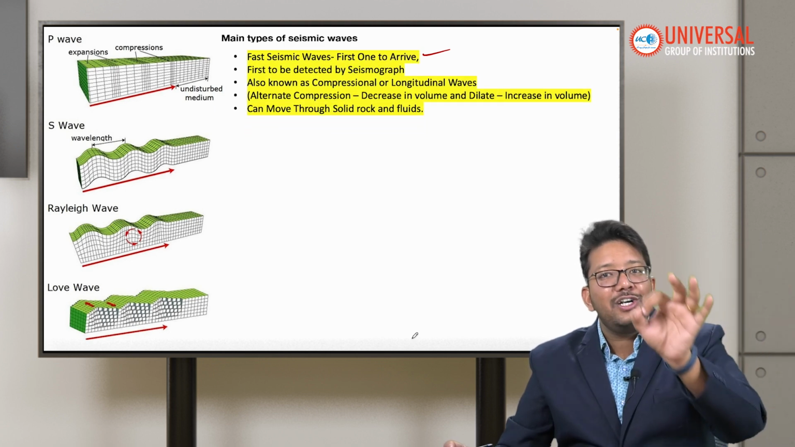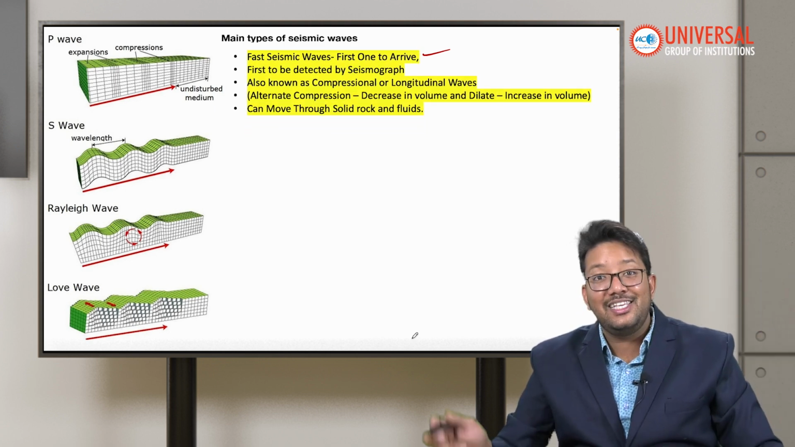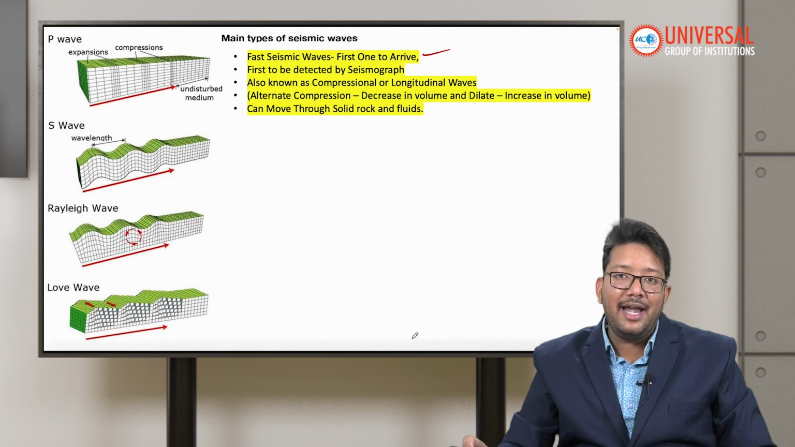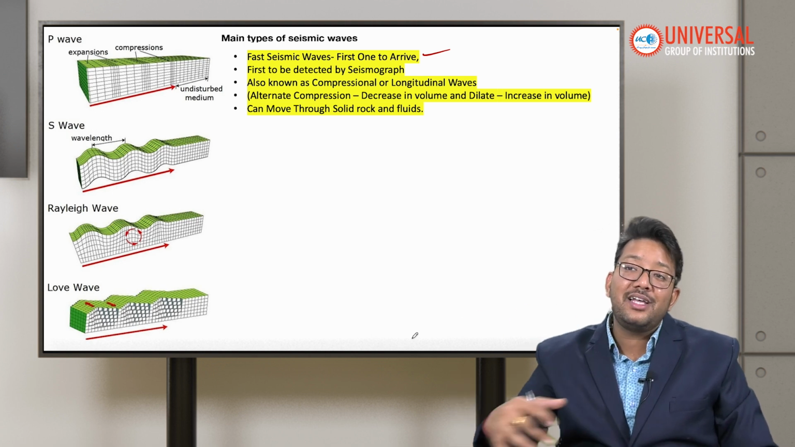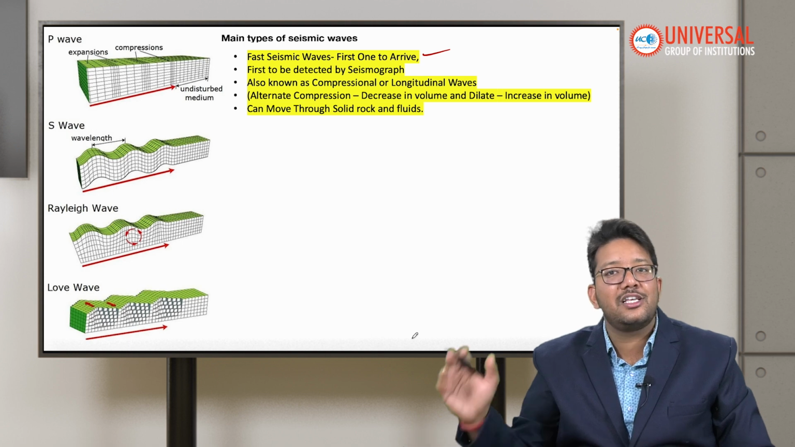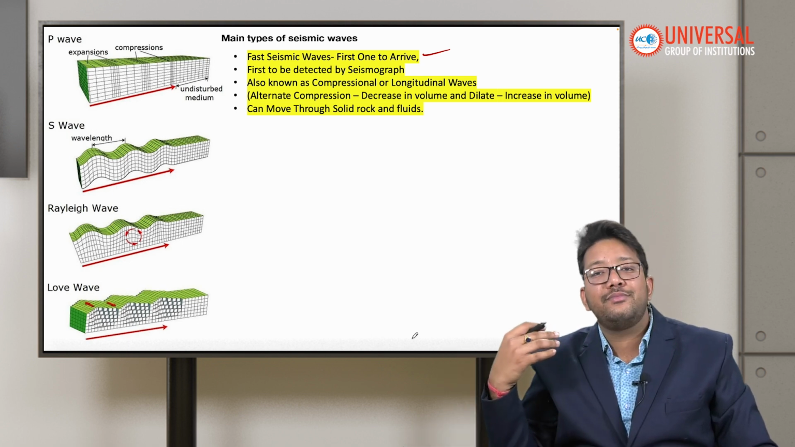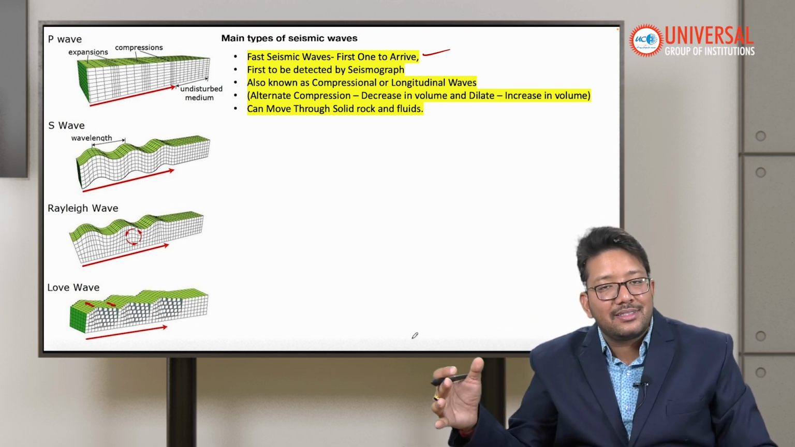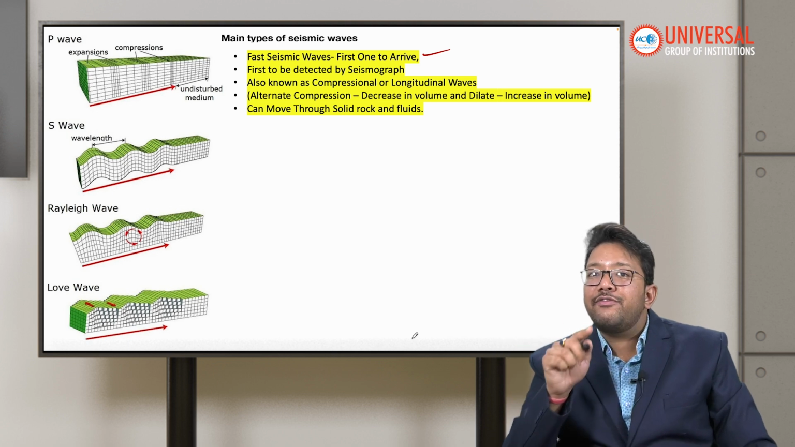These are the first ones to arrive. That's why they are called primary waves. These are also the fastest waves. And there are some instruments, some devices used to measure the earthquake intensity. We will talk about them at a later stage: seismograph, seismometer, Richter scale, MMI scale. So these are the first waves.